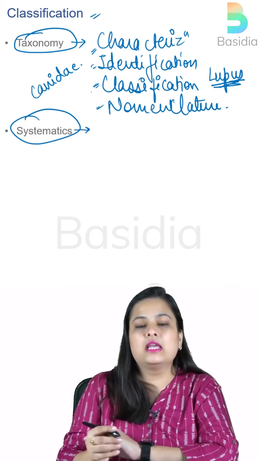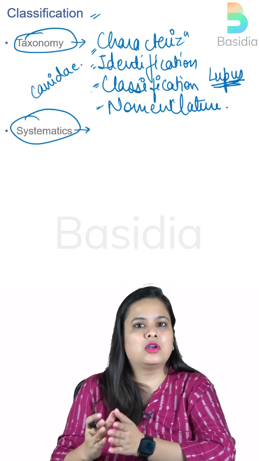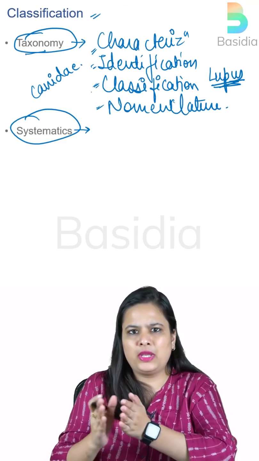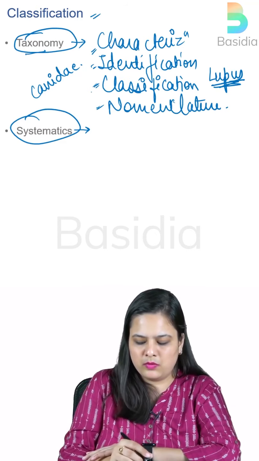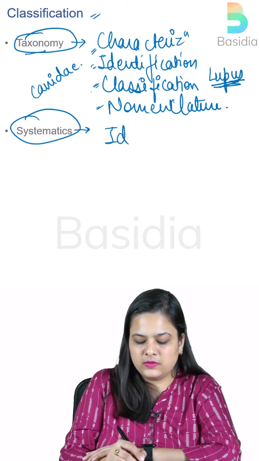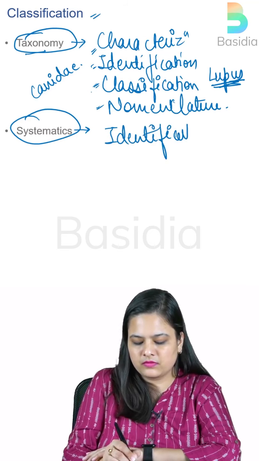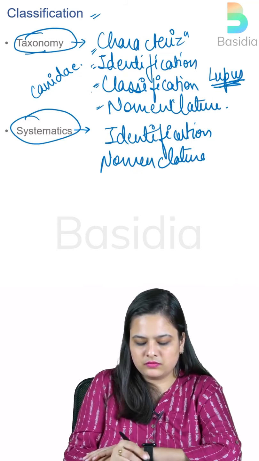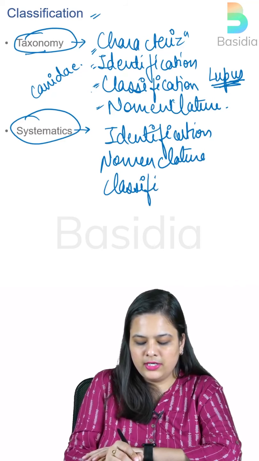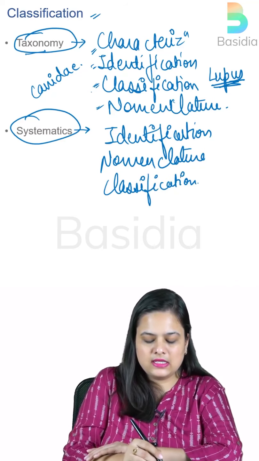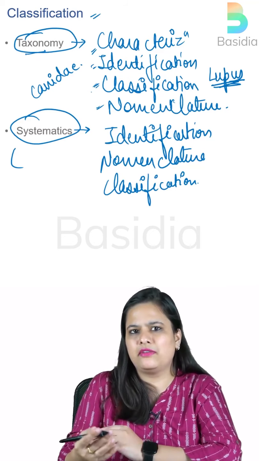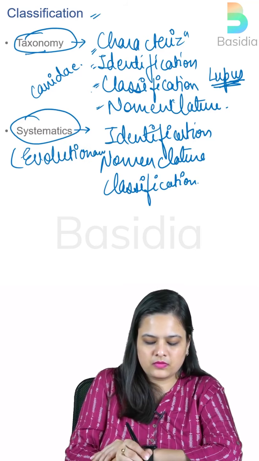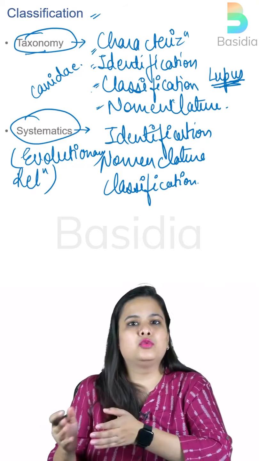Now systematics has a branch which is actually taxonomy. So both of these could be really confusing. So try to make a small chart. It's a very small thing to remember, but systematics only deals with identification, nomenclature, and classification. We don't need to characterize them, okay? And systematics, a definition of it says, is the study of the evolutionary relationship between or amongst two different organisms.